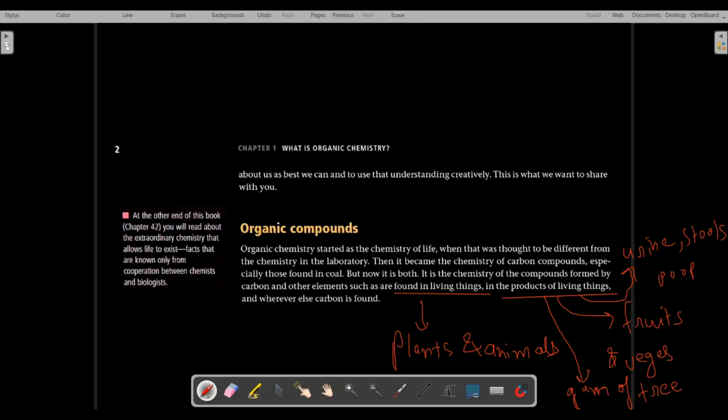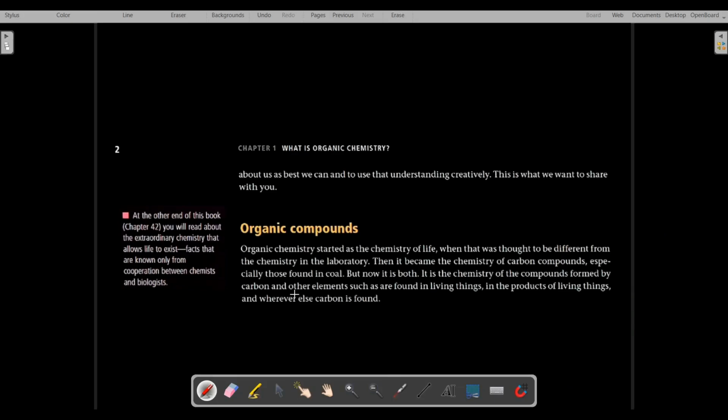So chemistry of compound formed by carbon and other elements such as are found in living things and in products of living things. Found in living things, I gave you the example of plants and animals, and in products of living things like urine, gum from the tree, bark of the tree, fruits and vegetables. In products of living things and in living things, and wherever else carbon is found.